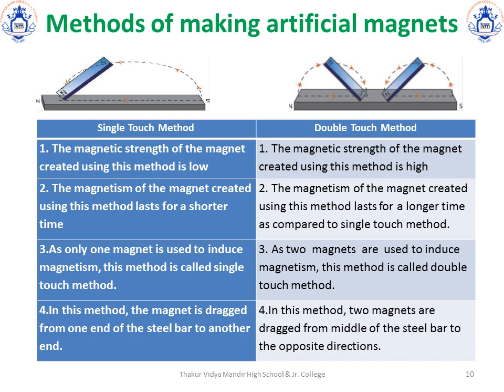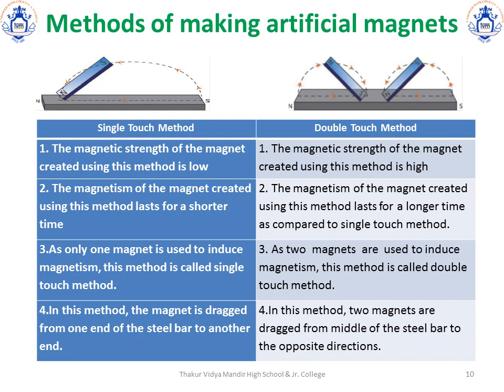In the double touch method, two magnets are used. On an iron bar, place two magnets in the center such that the unlike poles face each other and touch at the center. Now, move them towards each end without lifting the two magnets. Once you reach the end, come back to the center from where you began and repeat the process about 30 to 40 times. Now, test whether the iron bar has become a magnet using a safety pin, iron filings or any other iron materials that are readily available. If it doesn't happen, repeat the process again.